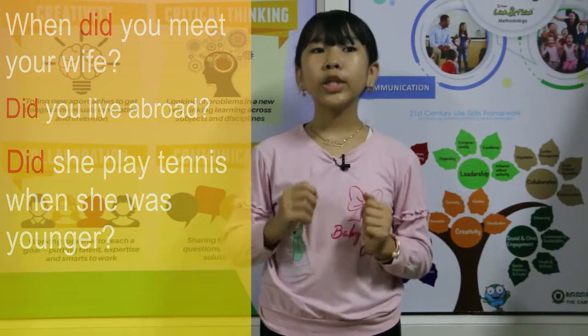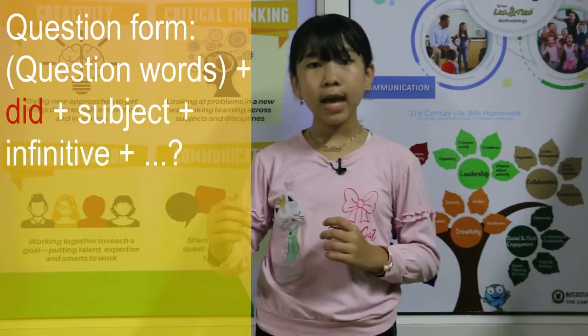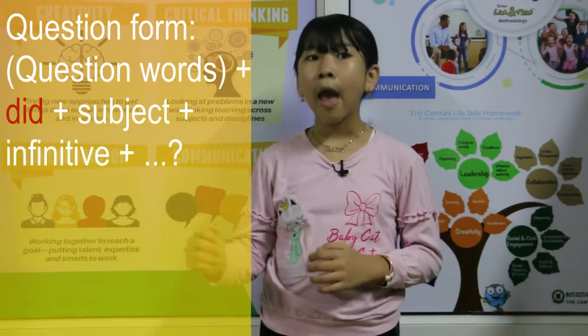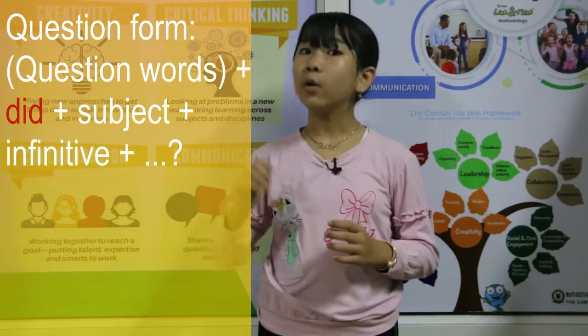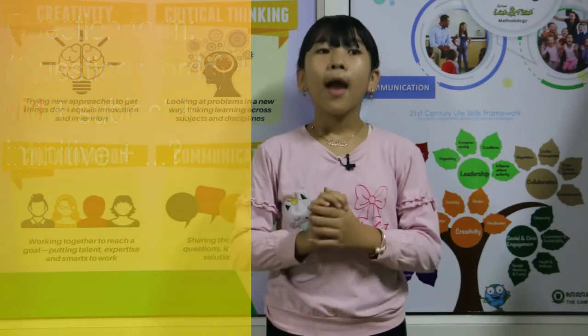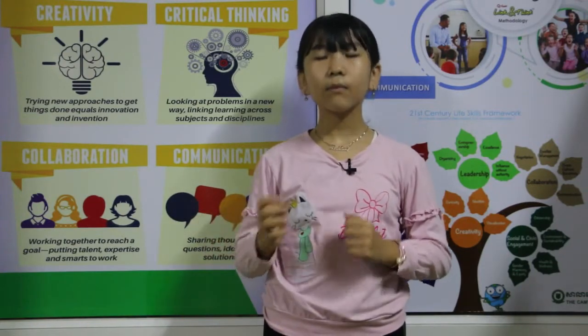Notice the question form: question word plus did plus subject plus infinitive plus the rest of the sentence, then a question mark. Question words like what, when, where, etc.